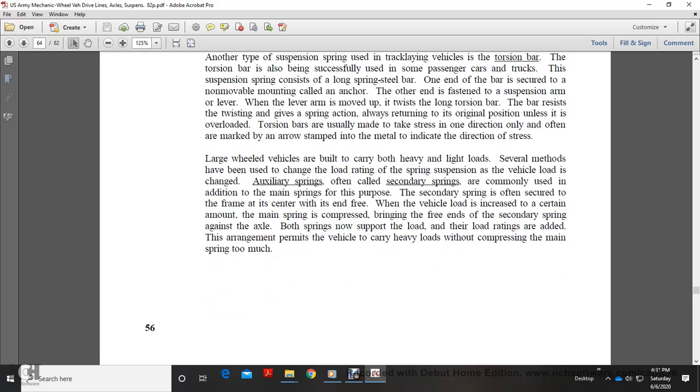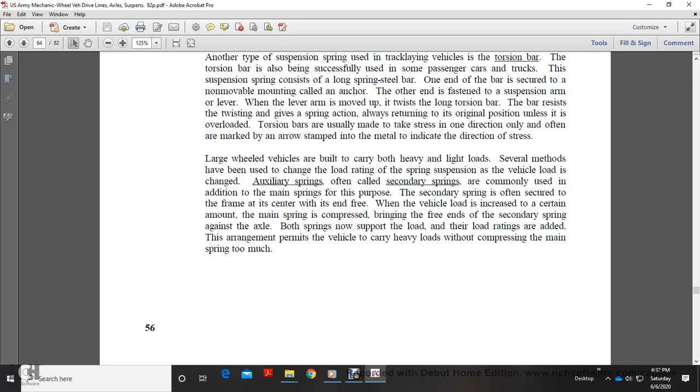Large vehicles are built to carry both heavy and light loads. Several methods have been used to change the load rating of the spring suspension as the vehicle load changes. Auxiliary springs and other secondary springs are commonly used in addition to the main spring for this purpose. Secondary springs are often secured to the frame at the center, with the ends free. As vehicle loads increase, the center of the mount